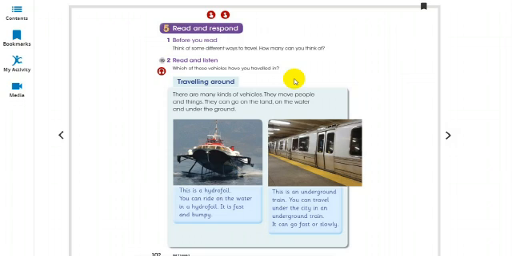So as I come from India, I have traveled in a train which is under the ground, and it's a very good experience, you should travel in a train. It feels very nice, very good.